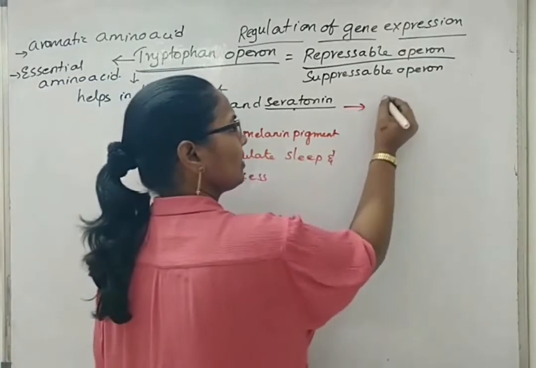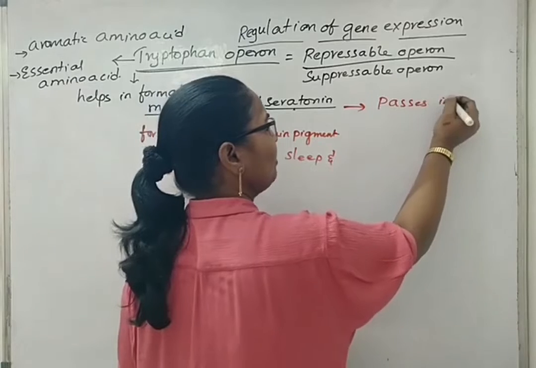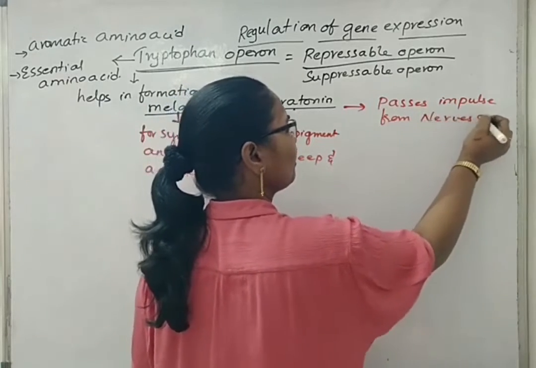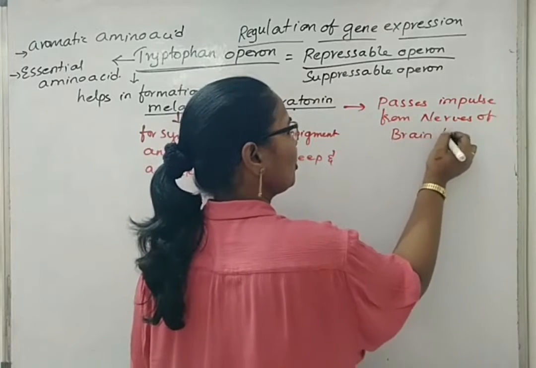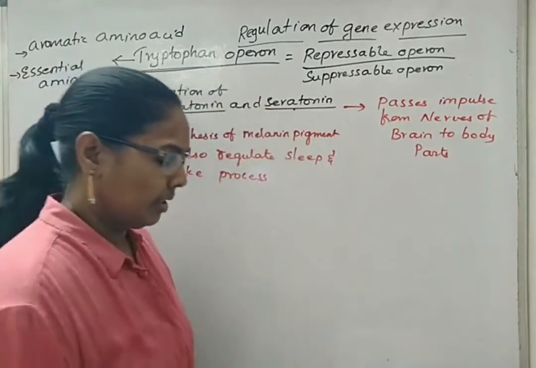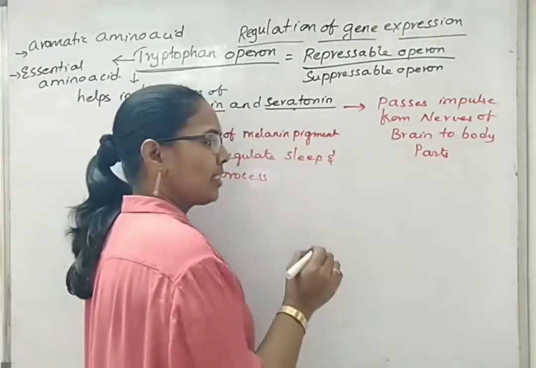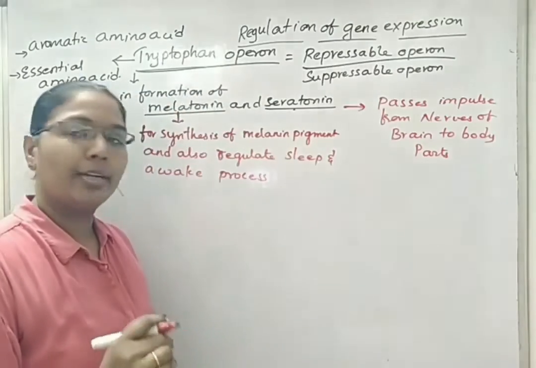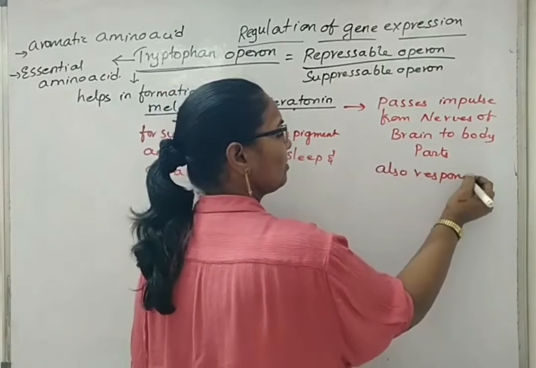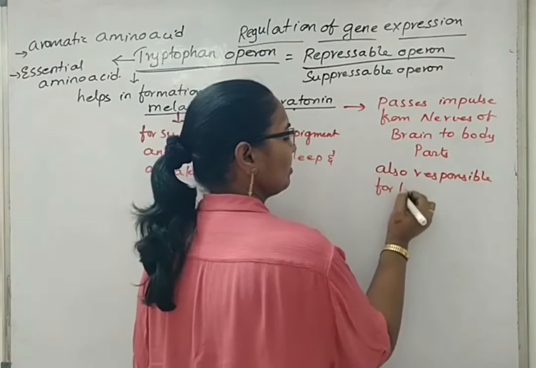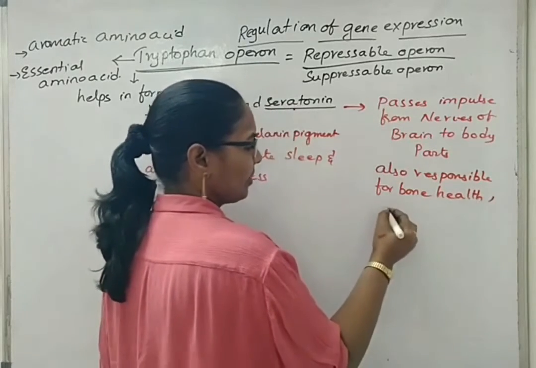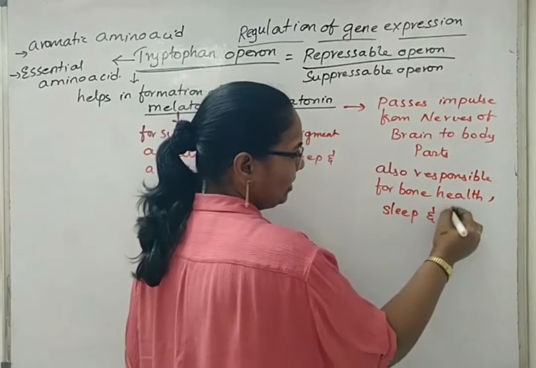Coming to serotonin, it passes impulse from the nerves of the brain to the body parts, and this serotonin is also responsible for mood, digestion, bone health and sleep.